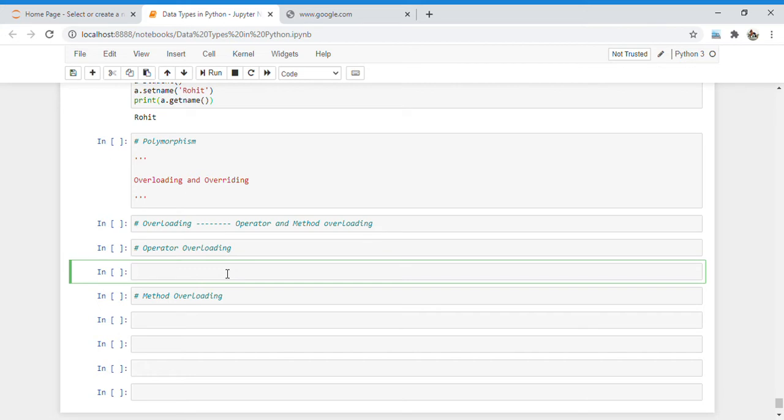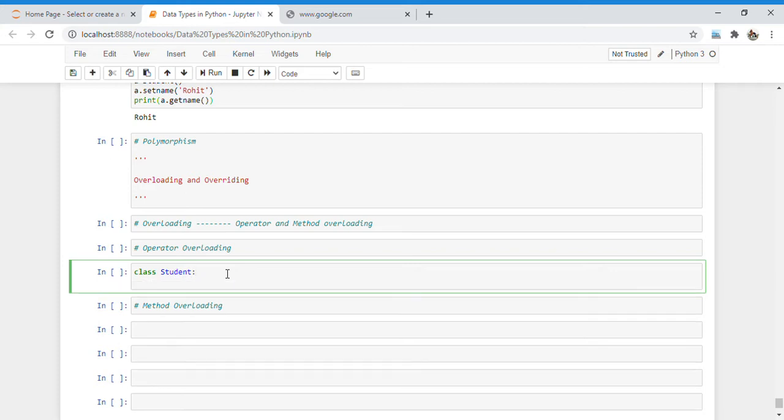If you ask what is a magical method, then magical methods are some methods which are already defined in Python. There are lots of magical methods. You can just Google all of them on the internet, and once you do, you will know each and every method.